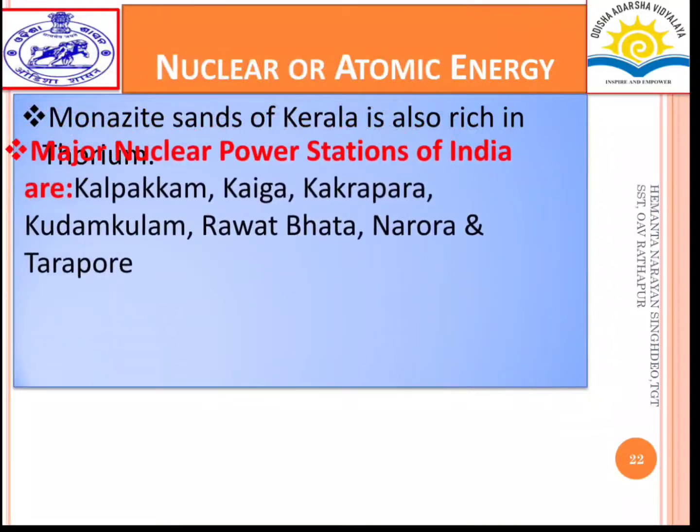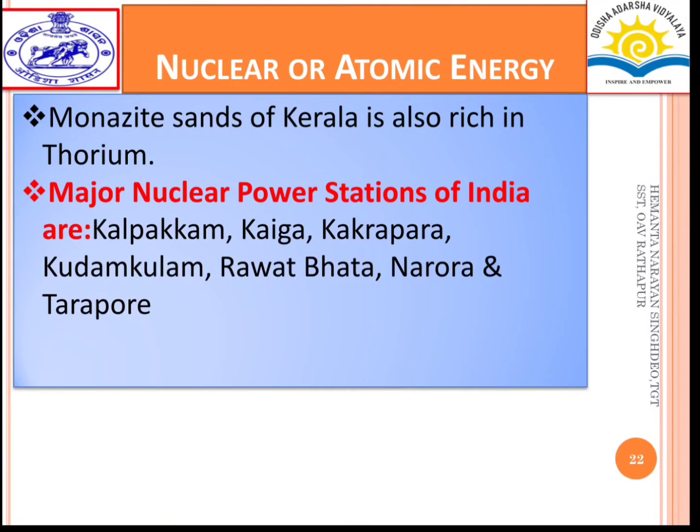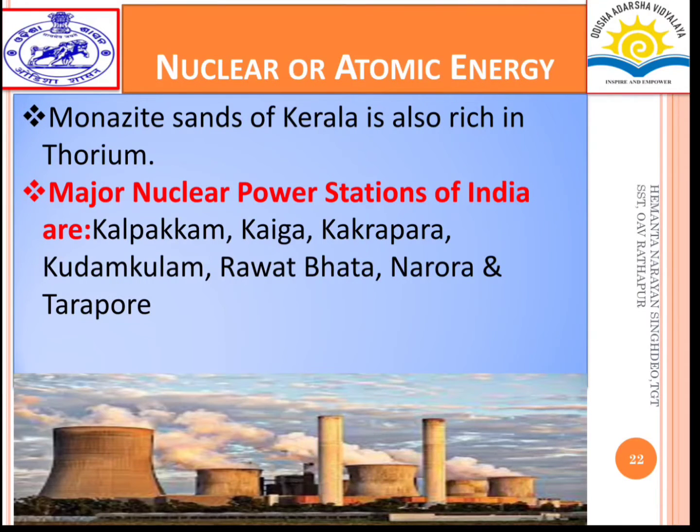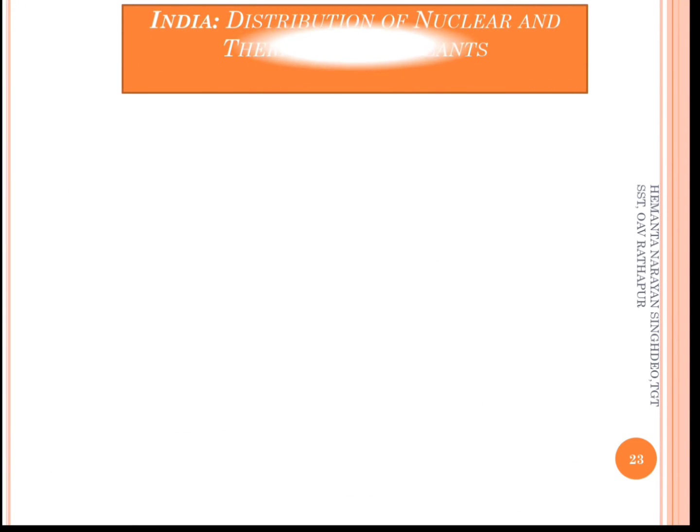Also, the monazite sands of Kerala are rich in thorium. Major nuclear power stations of India are Kalpakkam, Kaiga, Kakrapar, Kudankulam, Rawatbhata, Narora, and Tarapur. Here are pictures of nuclear power generation. Next, India's distribution of nuclear and thermal power plants.